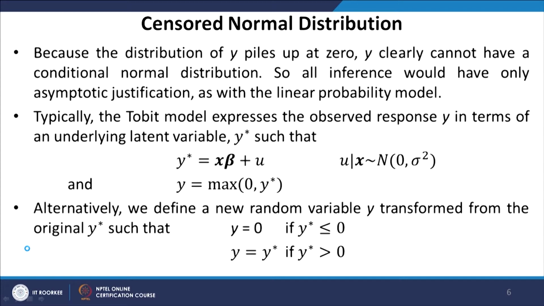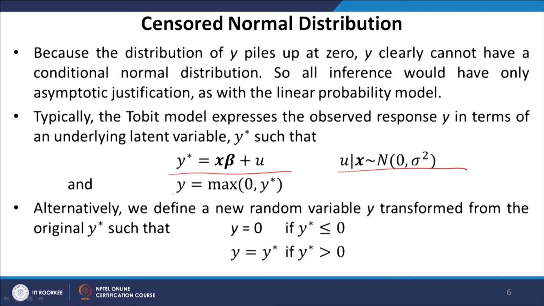Typically, the Tobit model expresses the observed response y in terms of an underlying latent variable y star. So, y star is actually the original variable. y star is modeled as y star equals x beta plus u, where u, conditional upon the values of x, follows a normal distribution with 0 mean and sigma square as the variance.